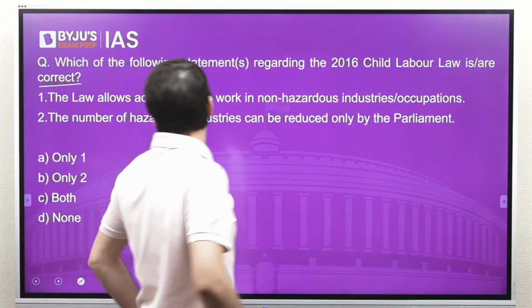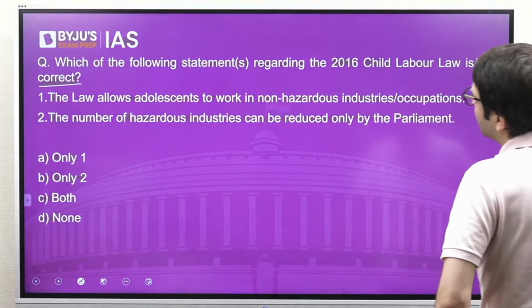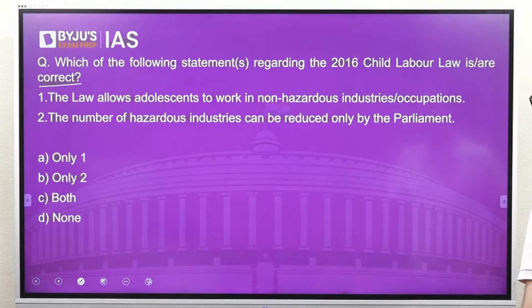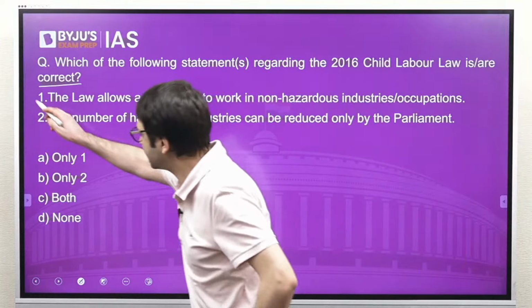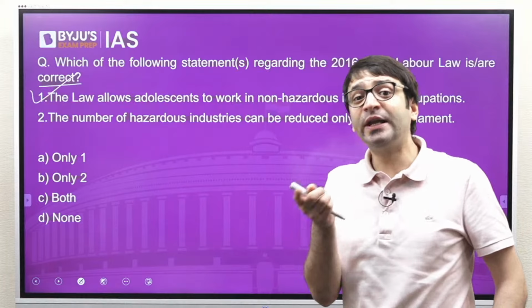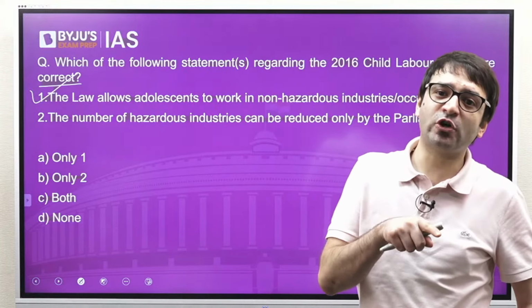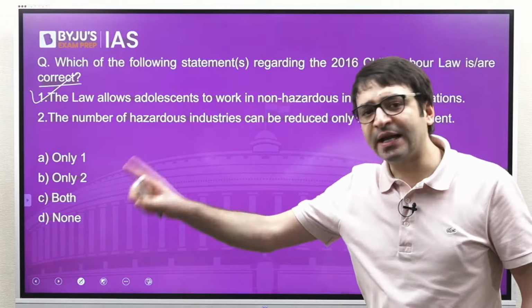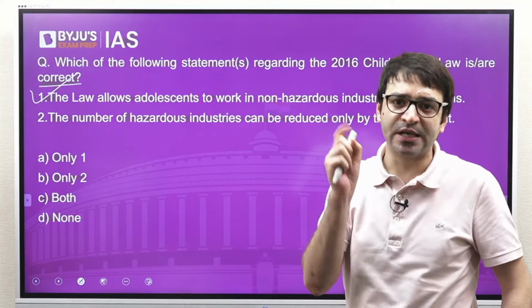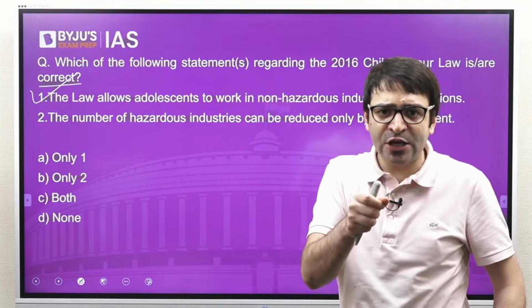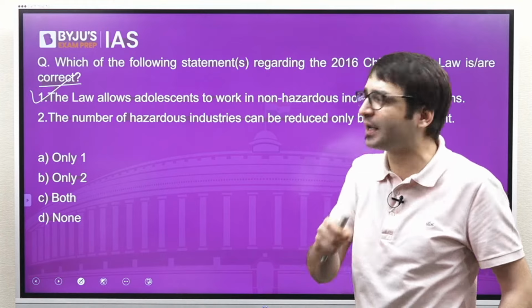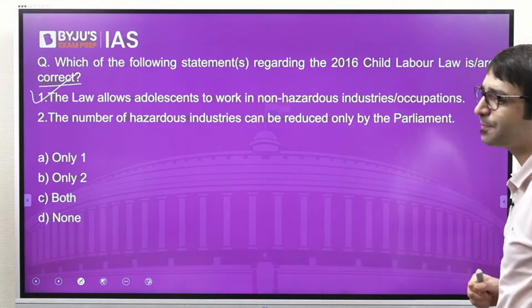Let's look at the question. The law allows adolescents to work in non-hazardous industries and occupations. This is correct, because only a child less than the age of 14 can work neither in hazardous nor in non-hazardous industries. But adolescents in the age group of 14 to 18 can work in non-hazardous industries.